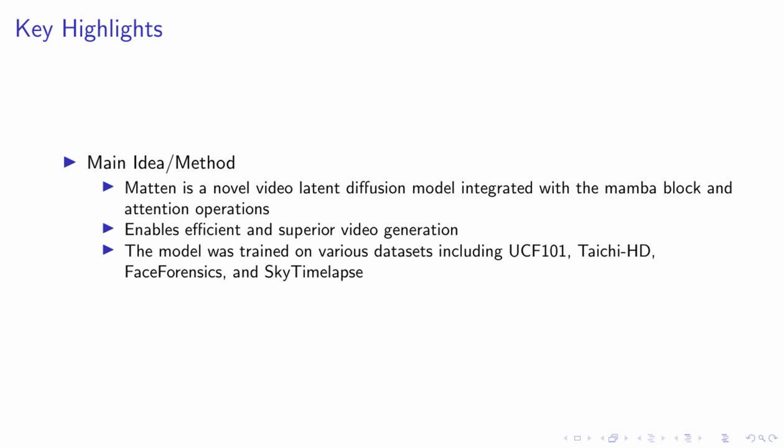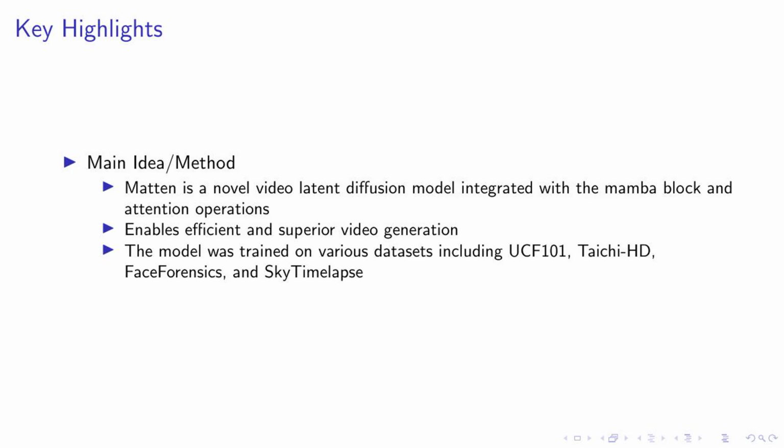Performance and scalability: Matten not only achieves comparable performance to other models, but does so with lower computational and parameter requirements. It also exhibits strong scalability, with a direct positive relationship between the model's complexity and the quality of generated samples.